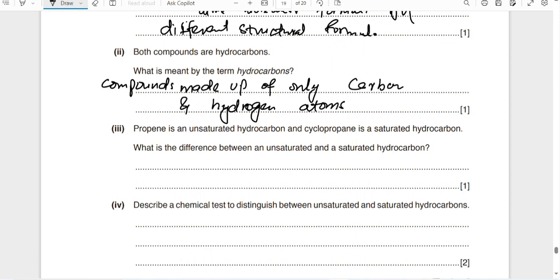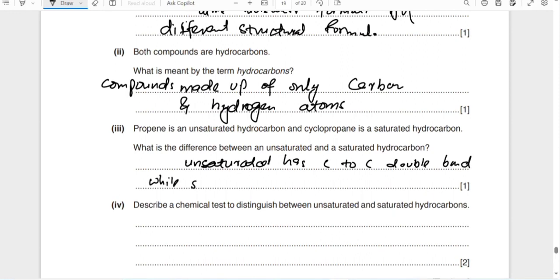Unsaturated has a carbon-carbon double bond, while saturated has carbon-carbon single bonds.